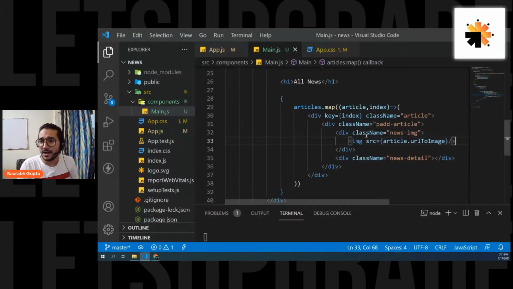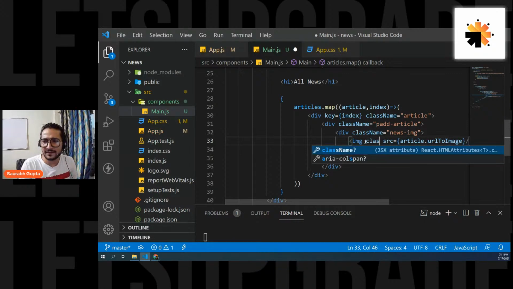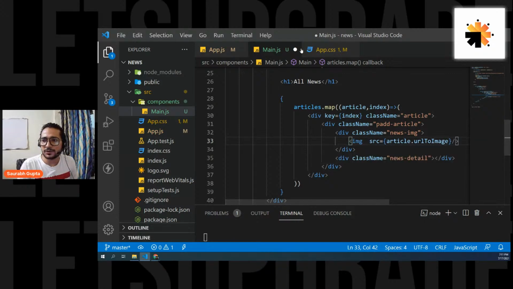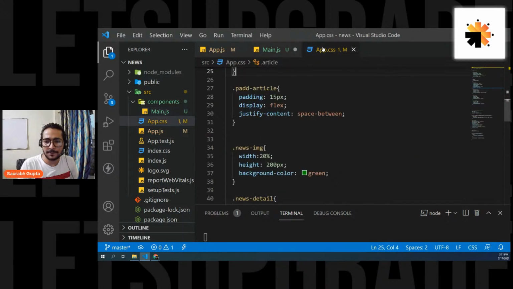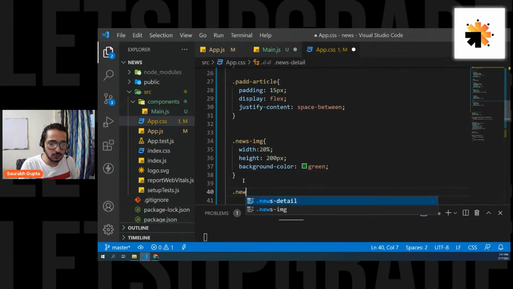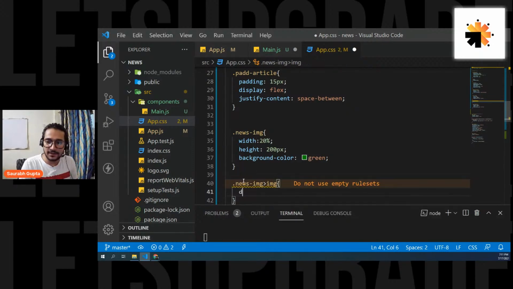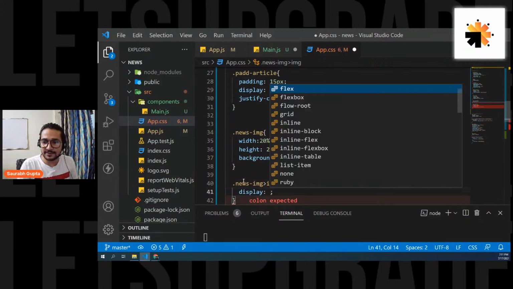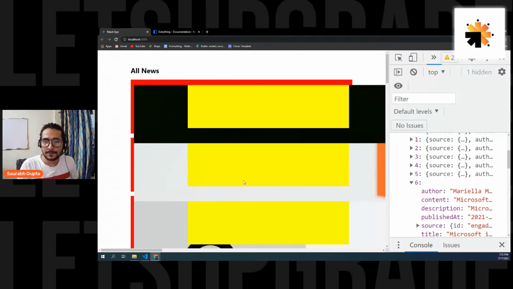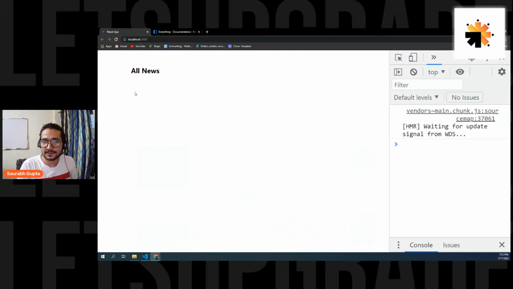Let's adjust them. So for that, let's write some CSS for this as well. So give it a class, or let's not give it a class. We can directly use it. So let's go in CSS and write .news-img. Inside that we have an image tag, and for that I want a display of flex, and now the image should be adjusted. Let's see. Is it getting adjusted?